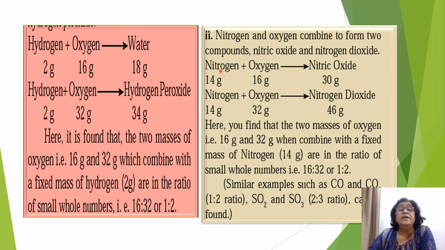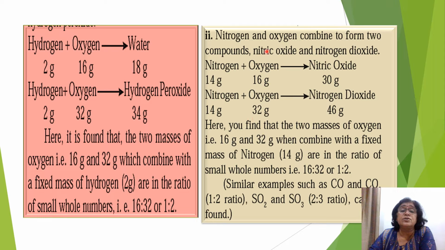Another example, here you see nitrogen and oxygen form two oxides, nitric oxide and nitrogen dioxide. Formula of nitric oxide is what? NO, and formula of nitrogen dioxide is what? NO2. So whose mass is constant here? The mass of nitrogen is fixed, 14 grams in both the compounds, but oxygen is changing. Oxygen is 16 grams in the first case and 32 grams in the second case.